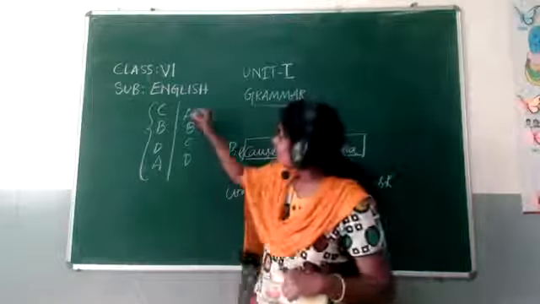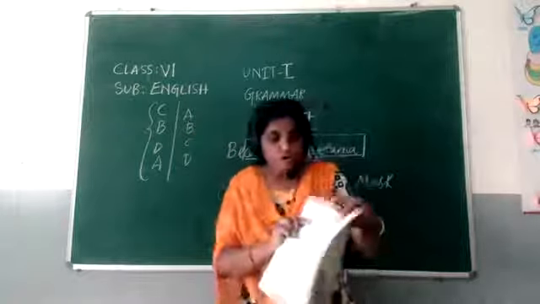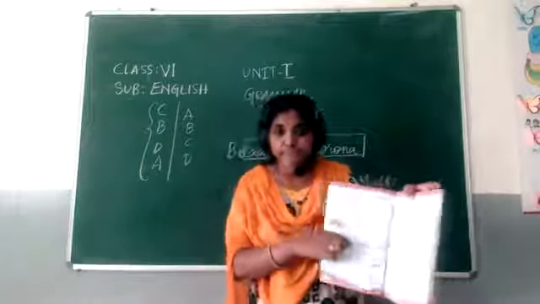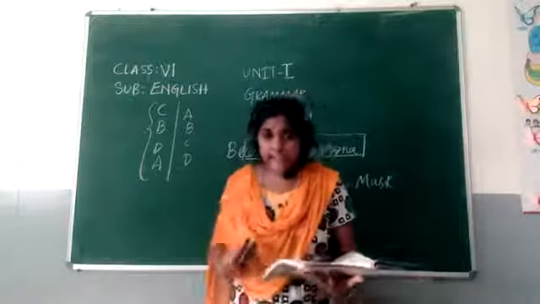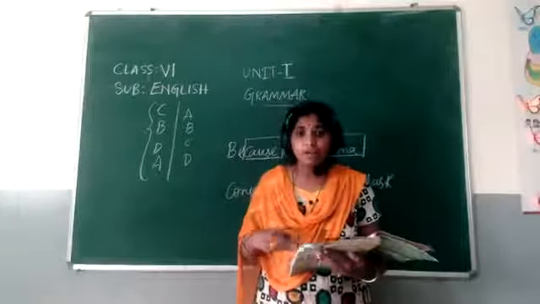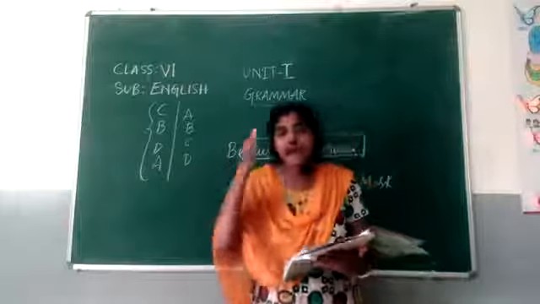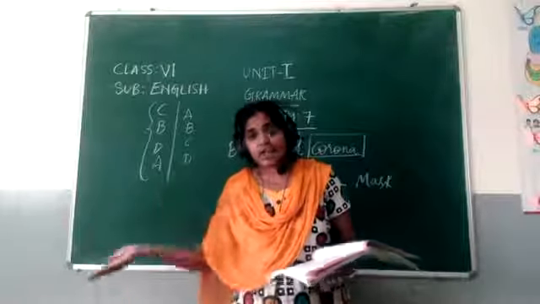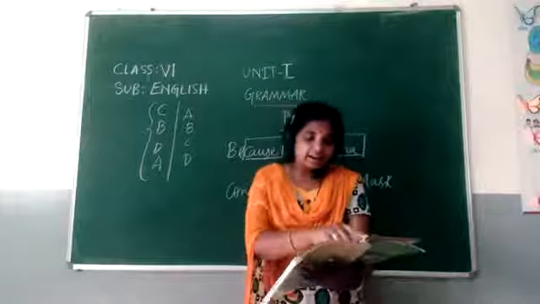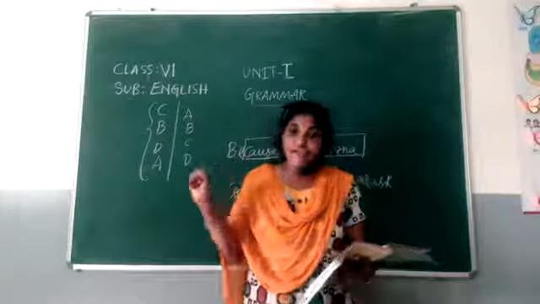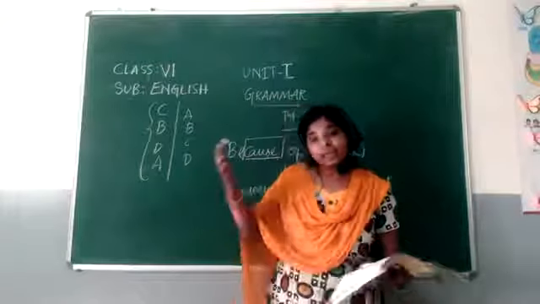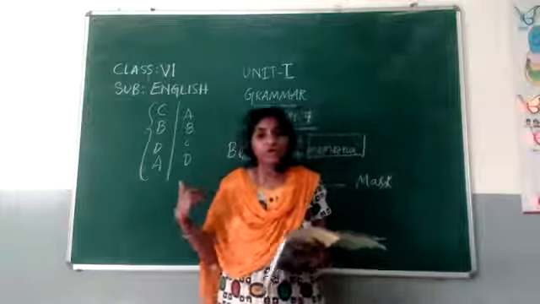Means what is the order? A, B, C, D. Don't see this as 1, 2, 3, 4, 5. Read them completely, understand their meaning, what happens first and what happens next and next and next. You understand and write their numbers here. Roughly you write numbers, then read them again in that order that you have prepared.